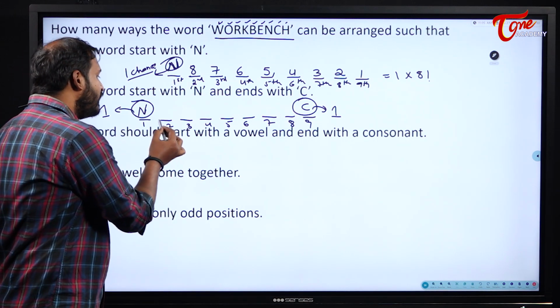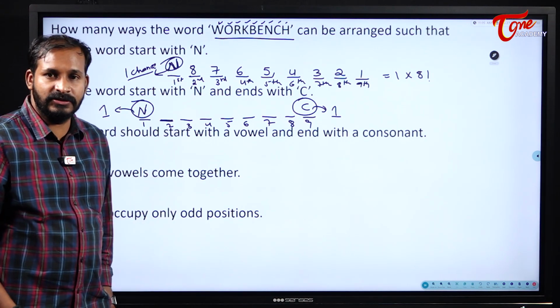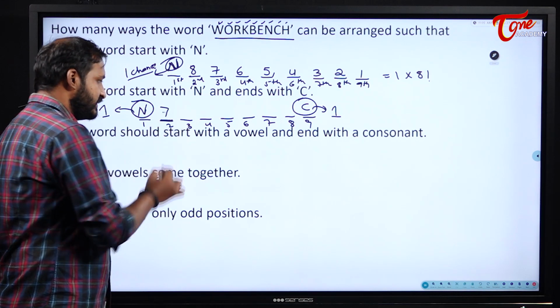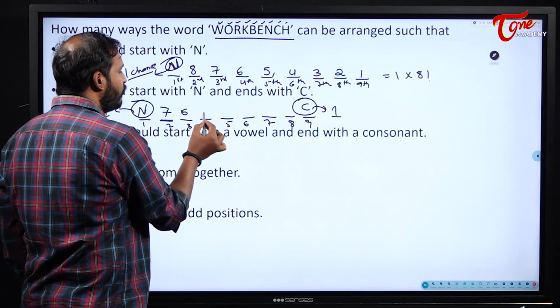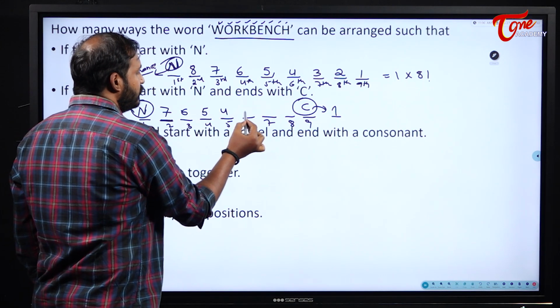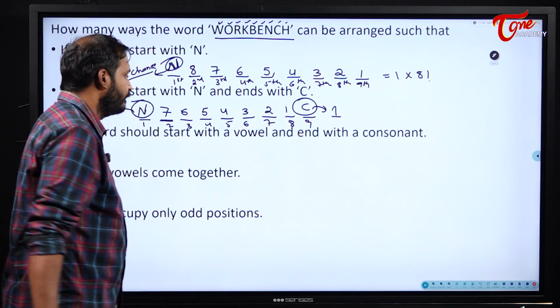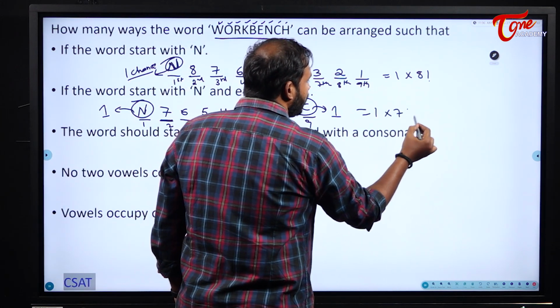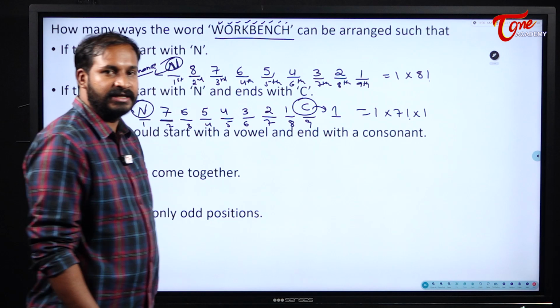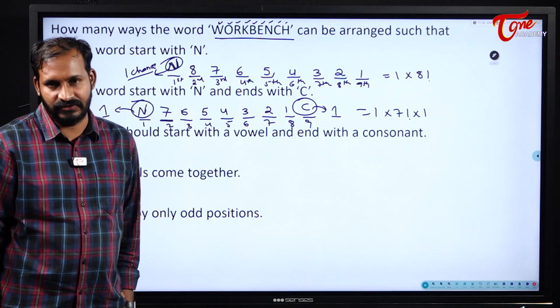Out of 9 letters, 2 letters are fixed, right? So, I will be left with how many chances for my second position? I will be left with 7 chances. I will be left with how many chances for my third position? 6 chances. For fourth, 5, 4, 3, 2 and 1. So, that means what will be my answer here? 1 into 7 factorial into 1. For your understanding, I am writing in this manner. Directly, you can write it as 7 factorial.